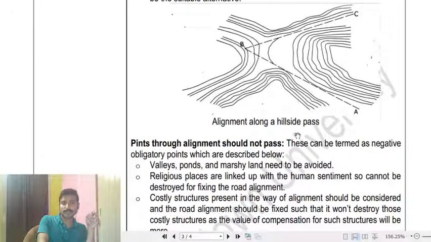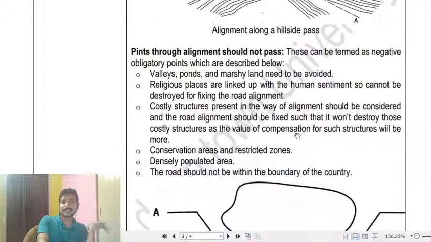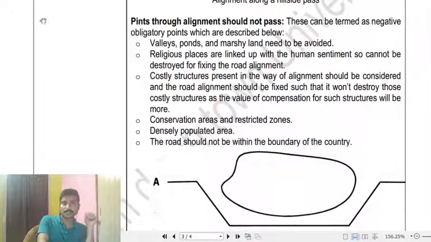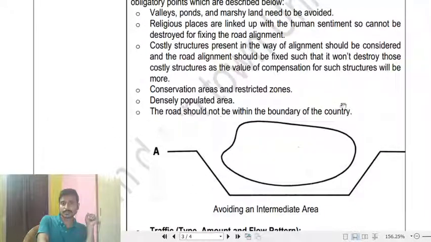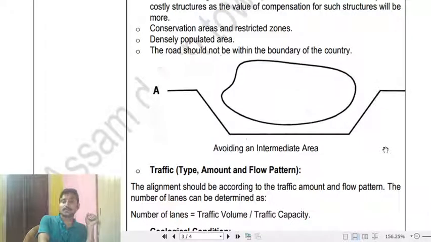Similarly, there are different points through which the alignment should not pass. For example, suppose this is a marshy area or water body. If we can slightly deviate the alignment, it would be much more economical. Otherwise, if we go straight through this area, we need to construct a bridge and other things, so it would not be beneficial.